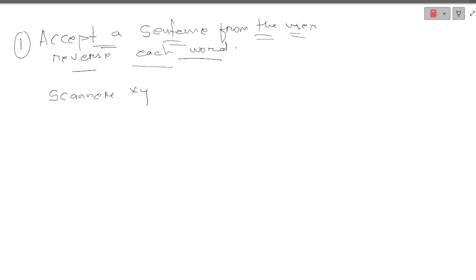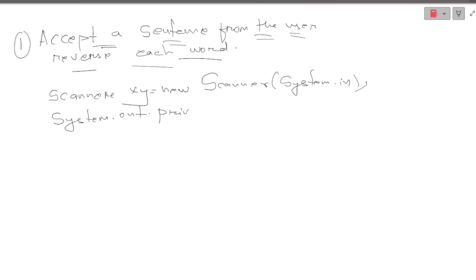So Scanner xy is equal to new Scanner(System.in), as I will be accepting from the user, and I will be writing System.out.print. Why am I writing this and making you understand? I could have just written this and put a tick. Why am I writing this? Because you will understand very minutely. Enter a sentence.